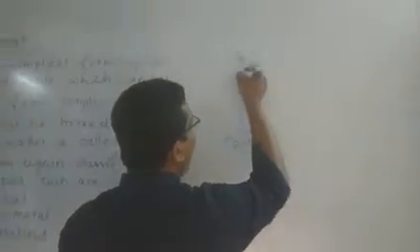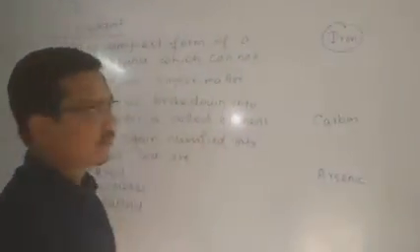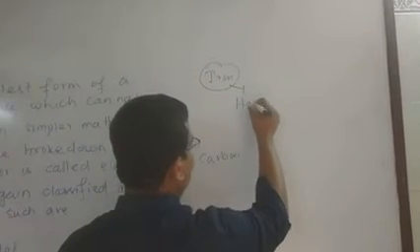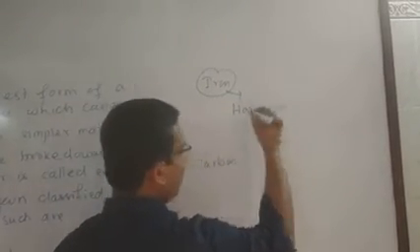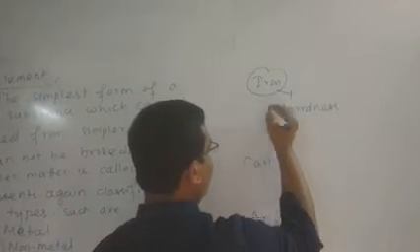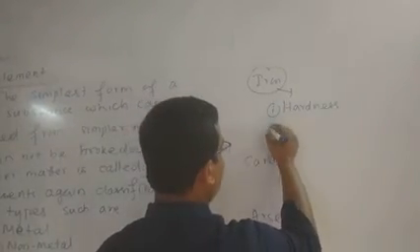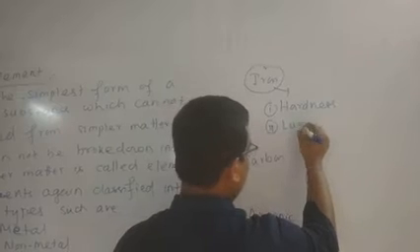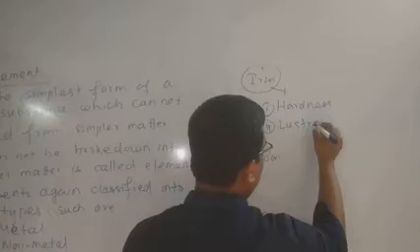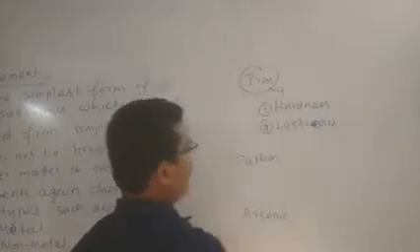Suppose think about the iron rod. Iron rod has a hardness property. Second is your luster property.